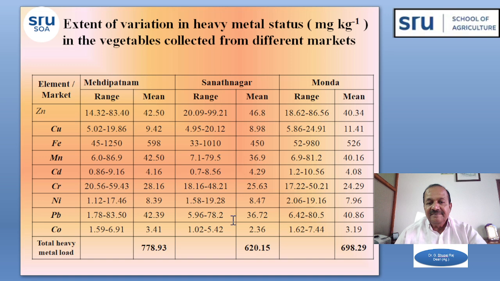If you see it market-wise, the highest heavy metal load, 778.93 ppm, was recorded in Mehdipatnam market, followed by Monda market at 698 ppm and Sanat Nagar market at 620 ppm. Among all these, the main concern was lead. In all the markets, you can see it is mainly lead, followed by chromium.